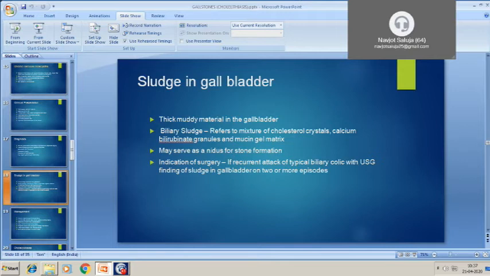Gallbladder sludge is also present when the patient is in a prolonged fasting state and when parenteral nutrition is going on for some other reasons. So in these cases, sludge may form due to cholestasis.